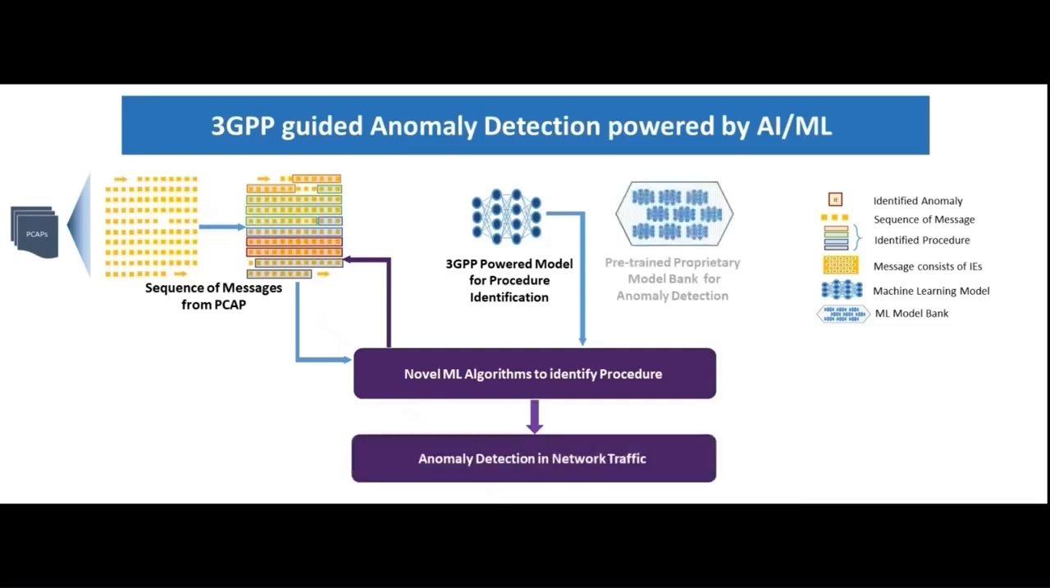This ML based model is augmented with 3GPP knowledge to correctly identify and classify procedures from the identified sequence. Having completed 3GPP call sequence identification, Abbott AI uses a pre-trained novel model bank to detect anomalous behavior. Note that this pre-trained model bank is adaptive in nature, that is, it can learn from its environment to detect customized outliers. Using AI/ML, Abbott AI successfully points out anomalies within the network traffic.